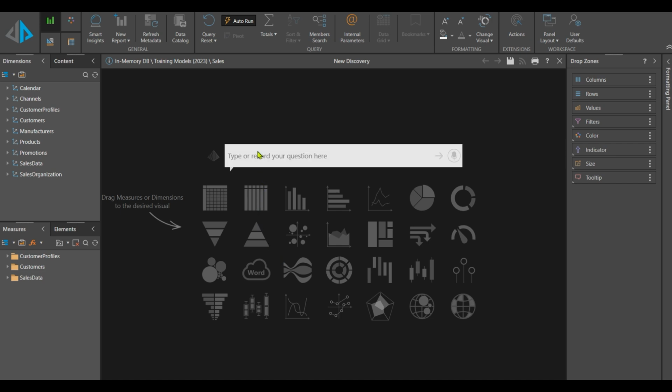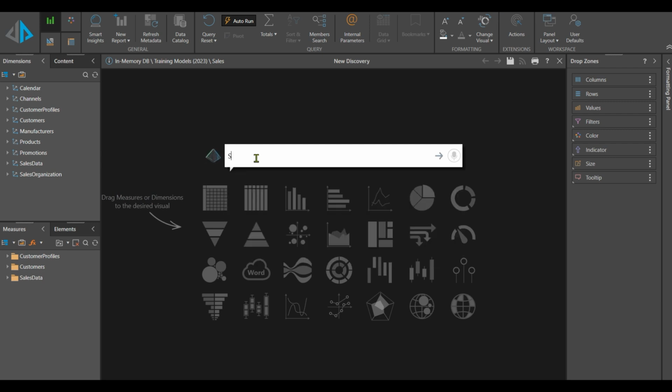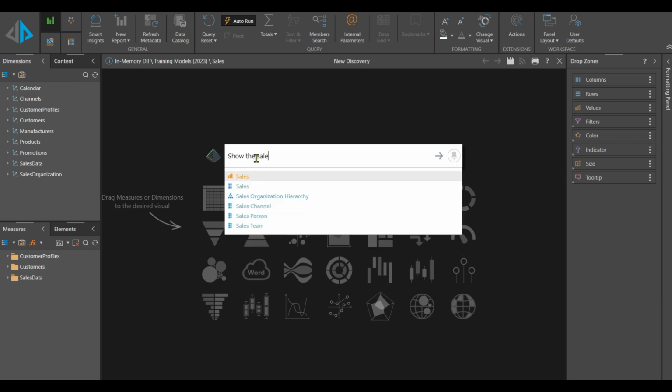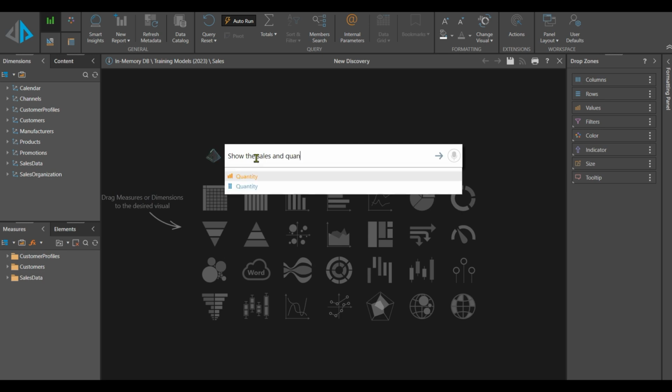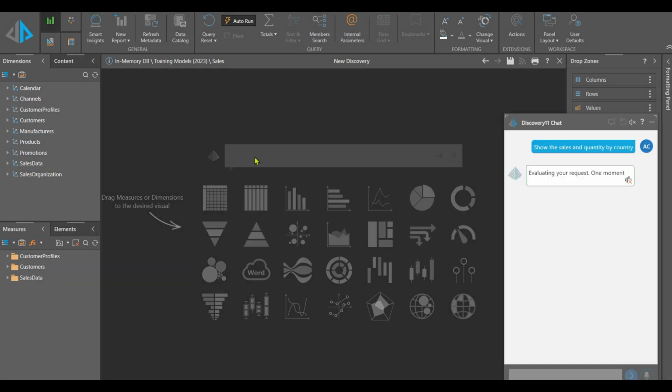So let's have a go. So in here, I can either record or I can write. So I'm just going to say that I would like to show the sales and quantity, and you can see that it's trying to show me the measures and the dimensions which are within this particular query, which is great, by country. Okay, so that's what I want it to show me. Now it does give me a pile of suggestions underneath about how and what I could ask for, but this is what I'm going to put in here. And then the visualization itself will be created and generated using the natural query language. So just watch to see what it does.